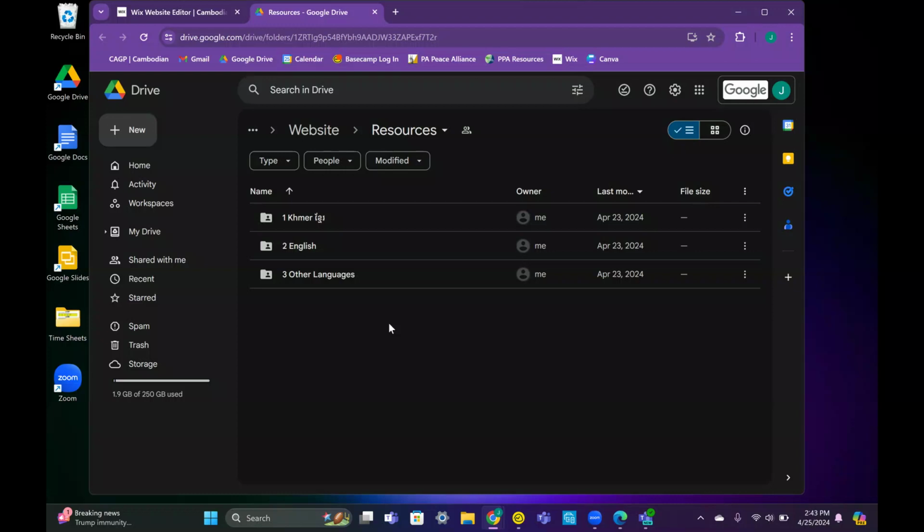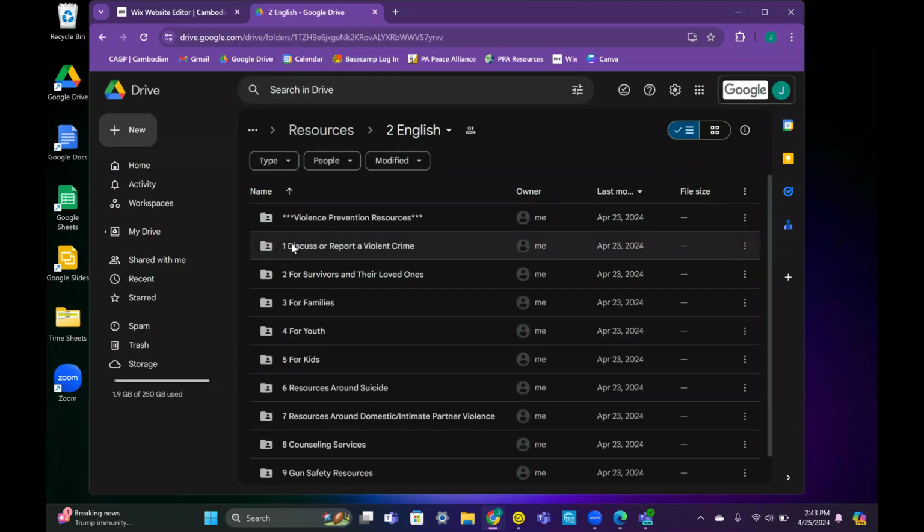In the Google Drive, you will see a folder for resources that are in Khmer, in English, and in other languages. You can select the folder that best fits your language needs by hovering over that folder and double-clicking. For this video, we will continue with the English language folder, so I will move my cursor over that folder and click twice fast.